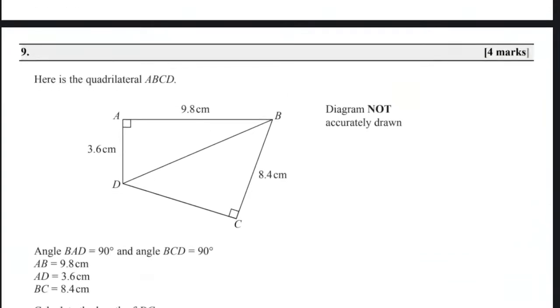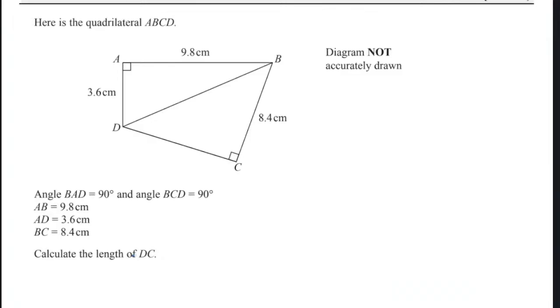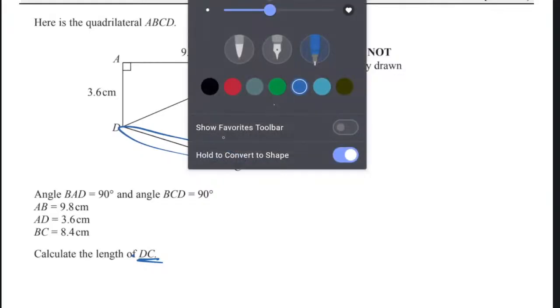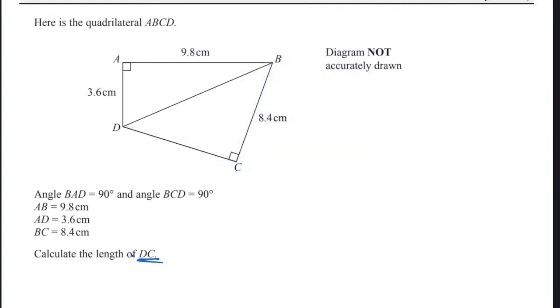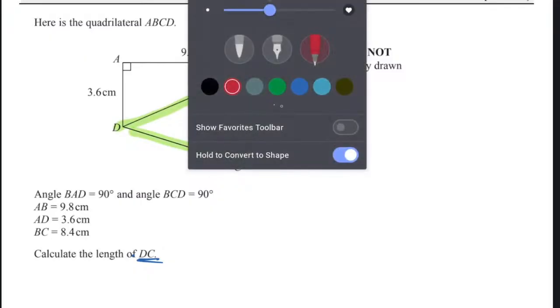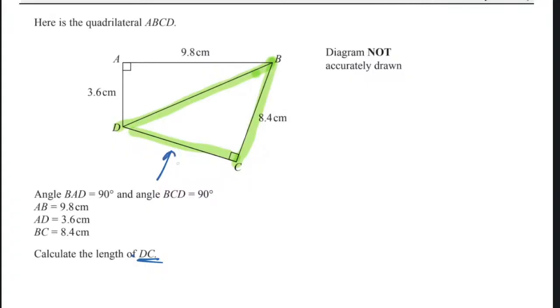For this one as well, they can say find DC. I don't want you to get confused by questions. So they say to you, find DC. DC is here. The triangle that has DC, Alex, look at it. This is simple. Some questions need you to do it in 2 steps, but nothing changes. DC here is in the green triangle. This green triangle has a right angle, but they've only given us one side, so we need a second one. Are we together? Yes. We can't find DC because we need at least 2 sides.